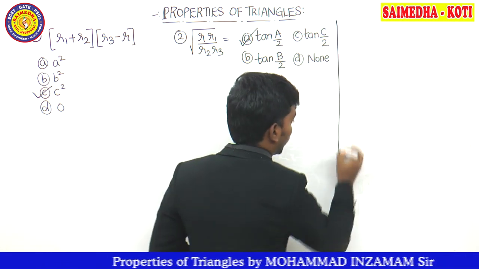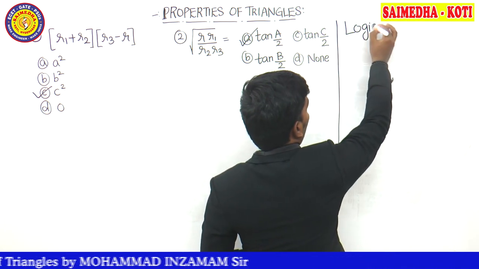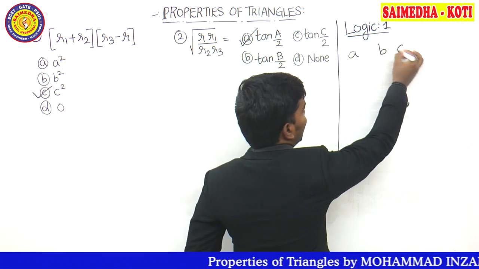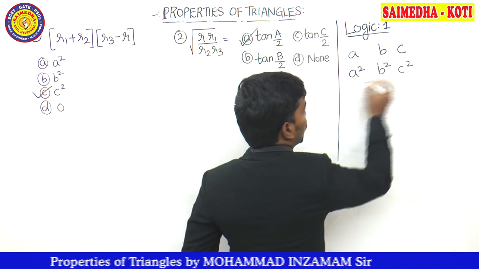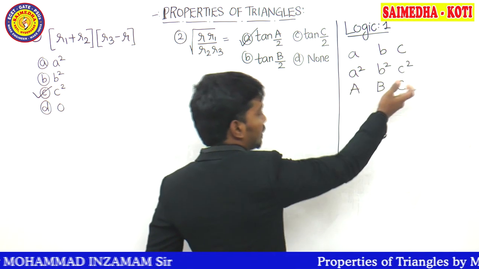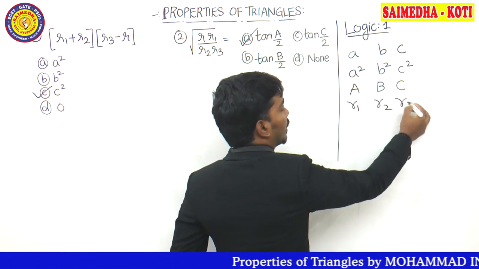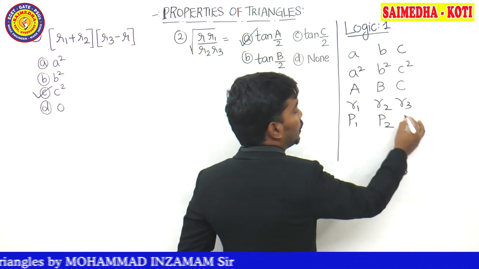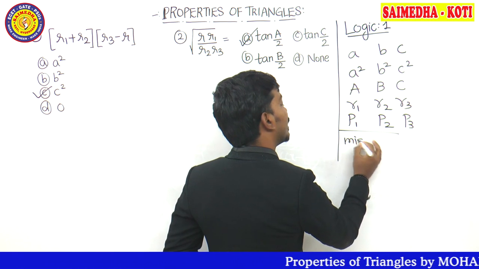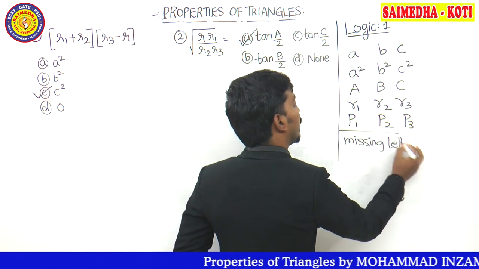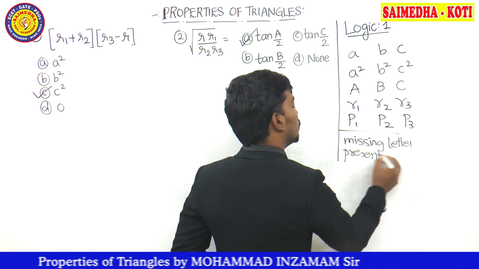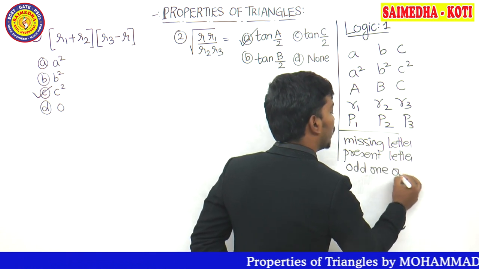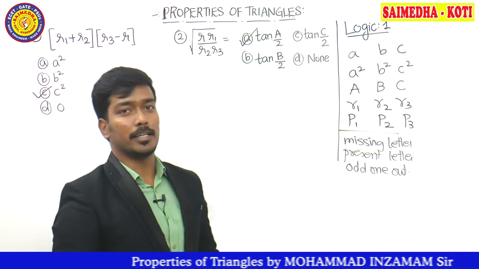First of all, you need to have an idea about this logic 1. So what is this logic 1? Let's make the logic 1 very clear, guys. A, B, C, A square, B square, C square, capital A, capital B, capital C, angles A, B, C, R1, R2, R3, these are the exradii, guys, and altitudes P1, P2, P3. Based on the missing letters and based upon the present letters, you need to identify the odd one out, and then you can put the answer correctly, guys.